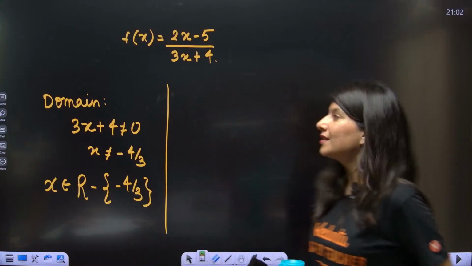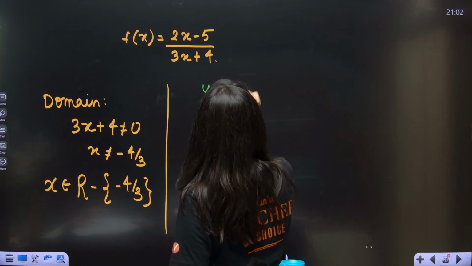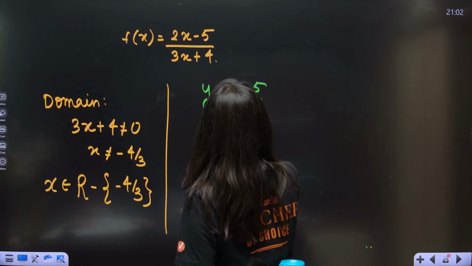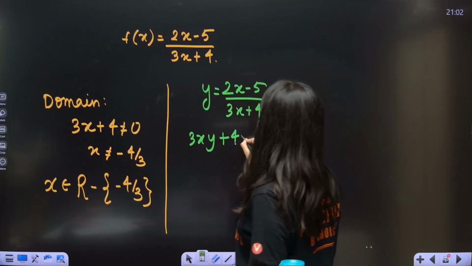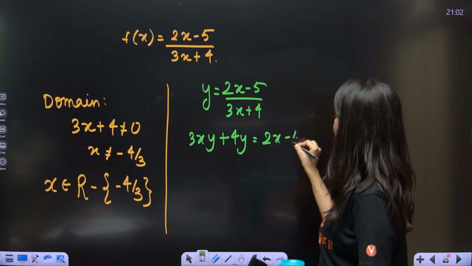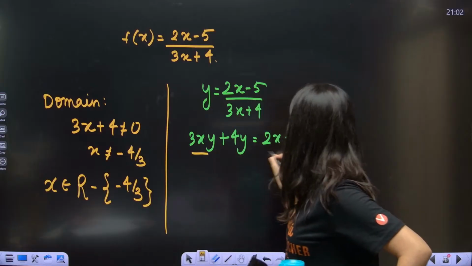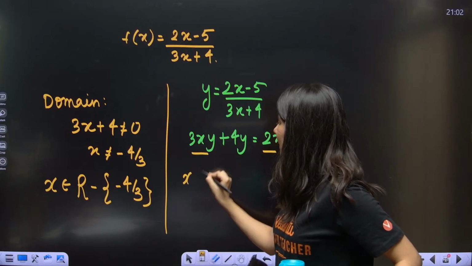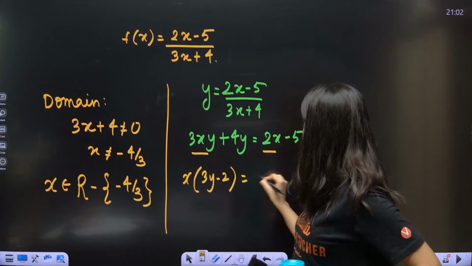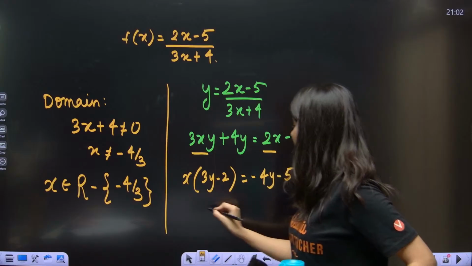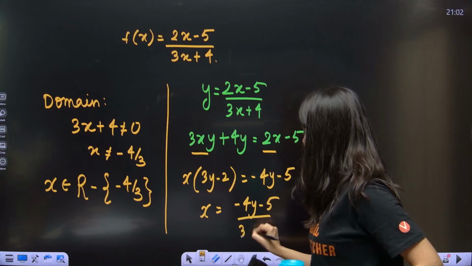So range is nothing but. So how do you calculate range? By the way, y is equal to 2x minus 5 upon 3x plus 4. Step by step. Cross multiply. 3xy plus 4y is equal to 2x minus 5. Okay. Now I'll keep the terms related to x together. So x, if I take common, 3y minus 2. And this is going to be minus 4y minus 5. So x is nothing but minus of 4y plus 5 upon 3y minus 2.